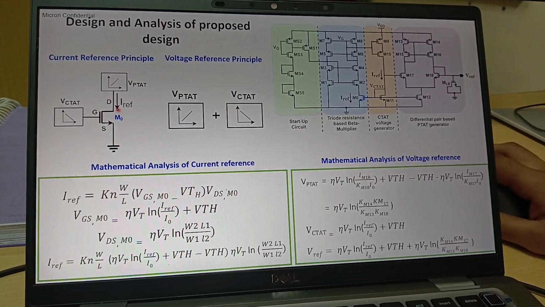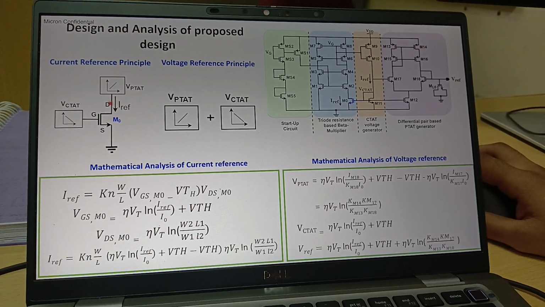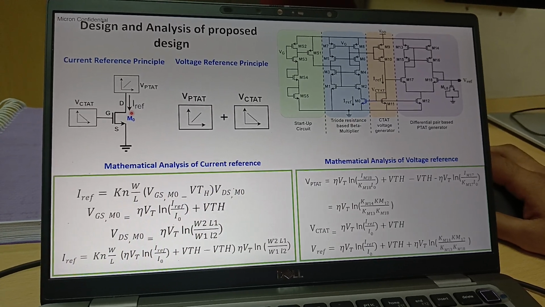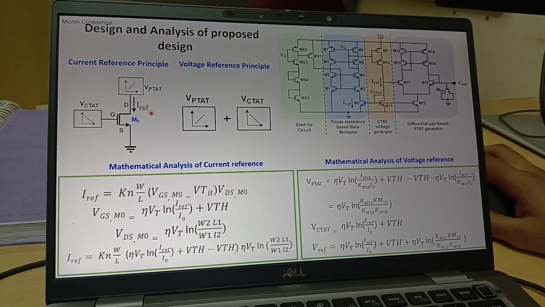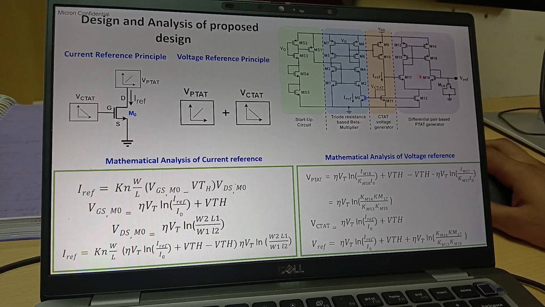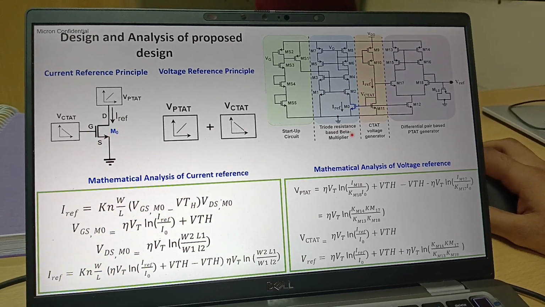The MOSFET M0 is operating in the triode region, so it acts like a resistor. So this figure is a triode resistor based beta multiplier.